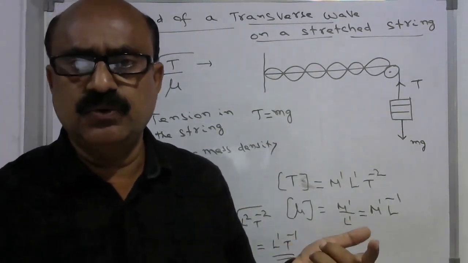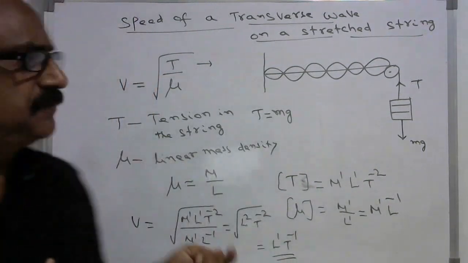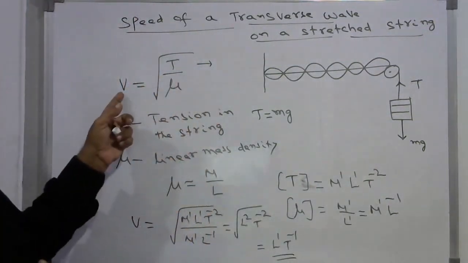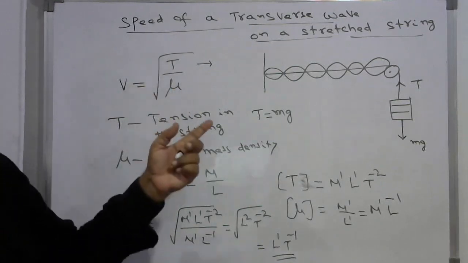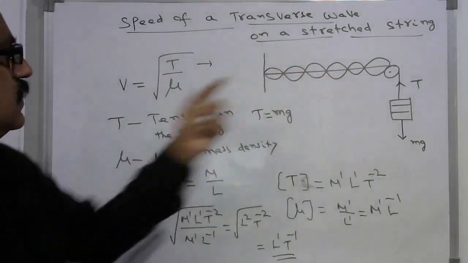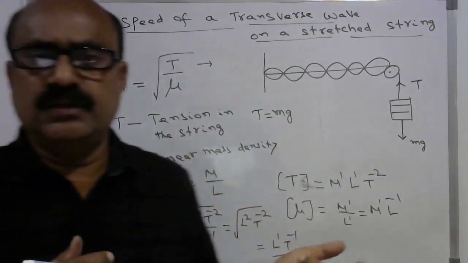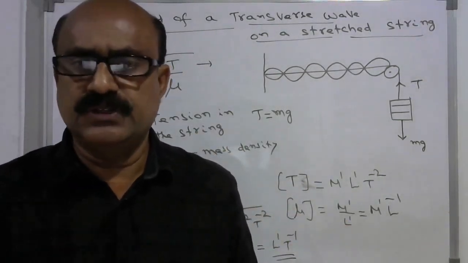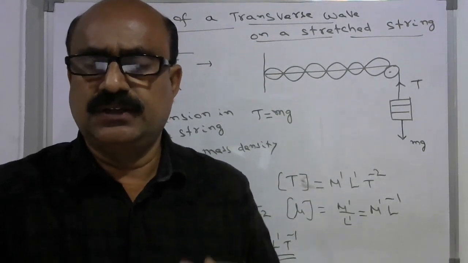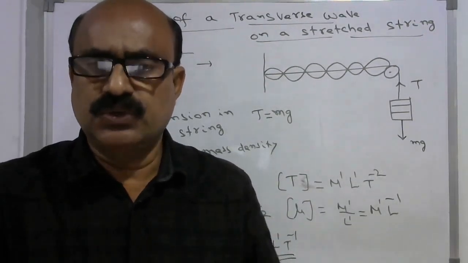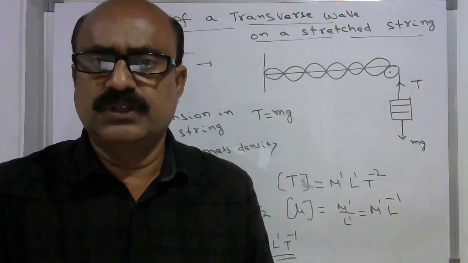This is how we can express the speed of a transverse wave in terms of the tension of the string and its linear mass density. These are all the different types of velocities in transverse waves, longitudinal waves, sound waves, and traveling waves.